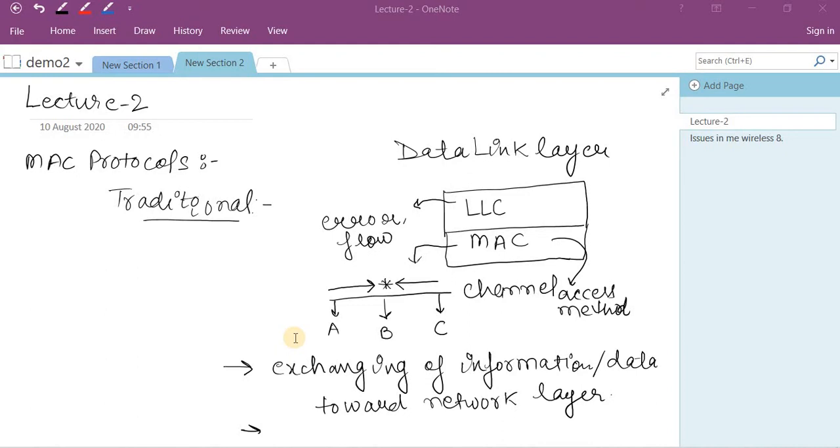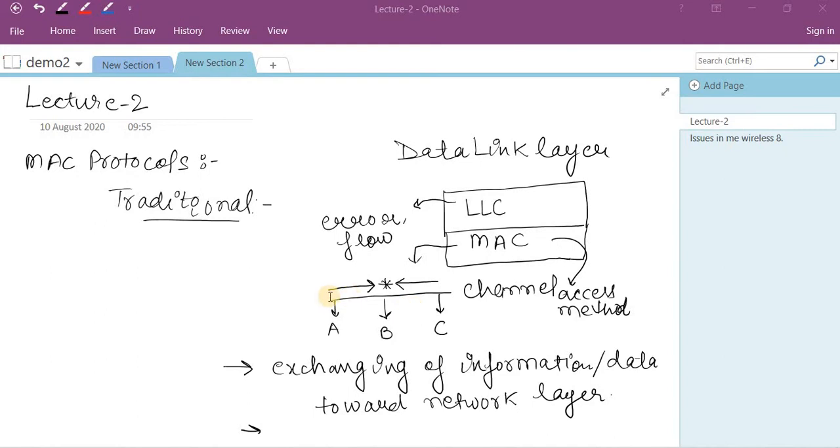In traditional computer networks, what happens? The data link layer of the OSI model is divided into two parts. The first one is called logical link control, LLC, and the second one is called MAC, that is media access control. The job of LLC is to provide error and flow control services to the incoming data from the physical layer, and the MAC layer, that is the media access control, is responsible for allocation of the channels to the user. So why is it needed?